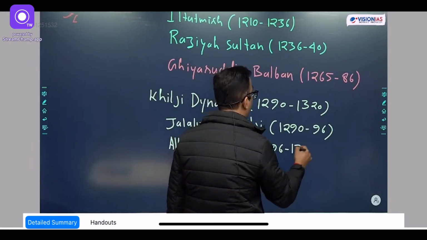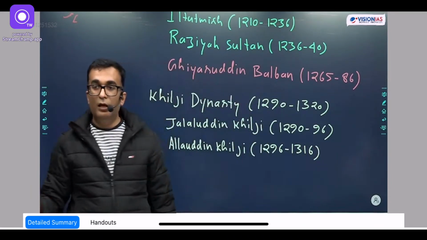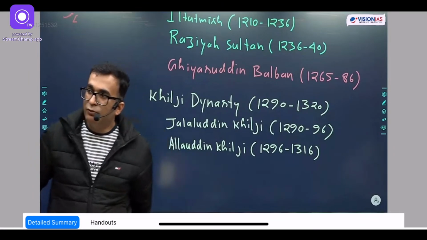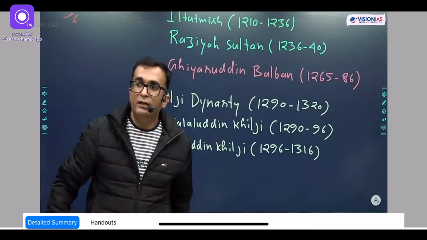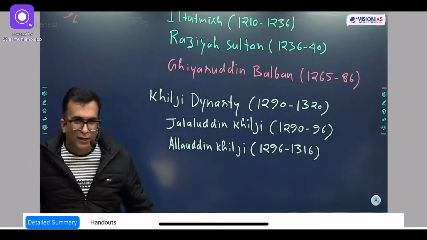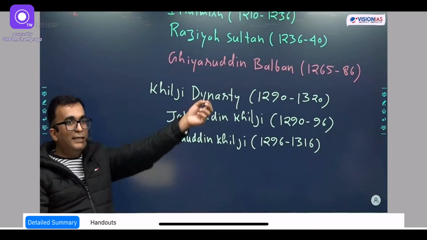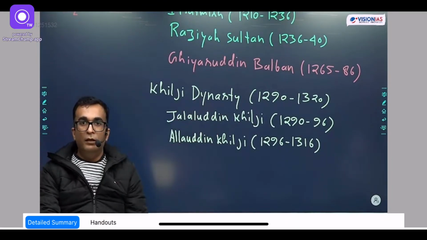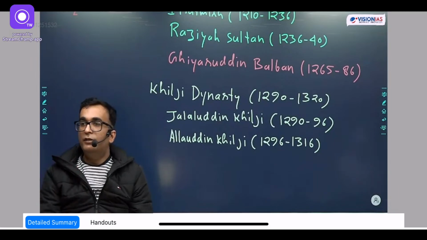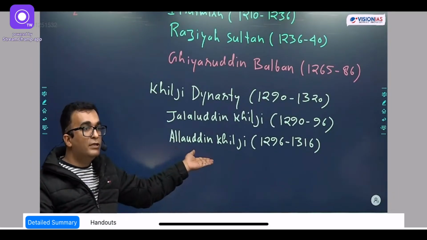1296 to 1316. Once again, his death will happen, and then after, the weak successors would be there, who will be eliminated in 1320 by Ghiyasuddin Tughlaq. But let's listen a little bit of story over here. Khilji dynasty. So Khilji dynasty was a main consolidation phase of the Delhi Sultanate in India, and particularly Alauddin Khilji was the one.